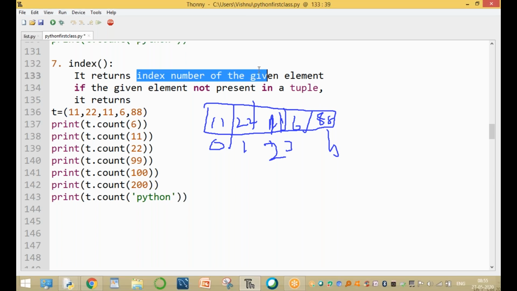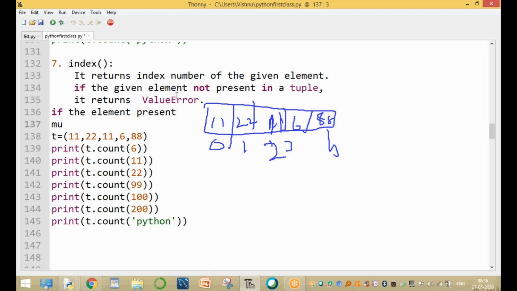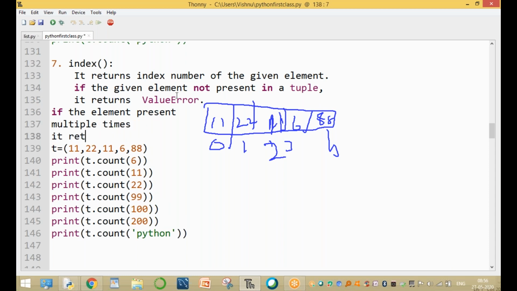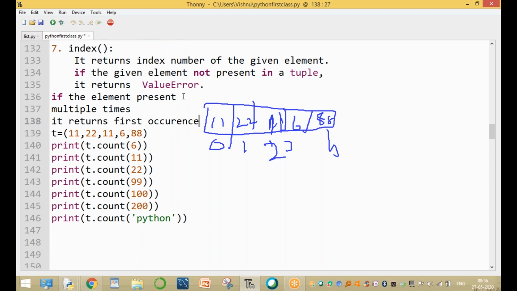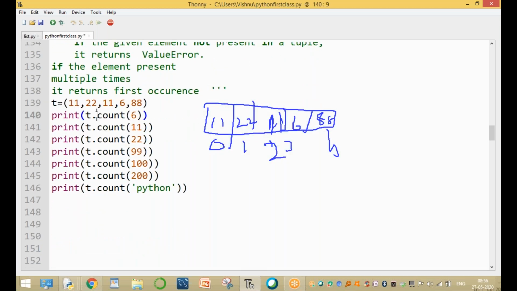This function returns the index number of the given element. Okay, clear. If the given element is not present in a tuple, it returns an error. This is the value error. For example, if the element is present multiple times, more than one time, it returns the first occurrence only. Clear.